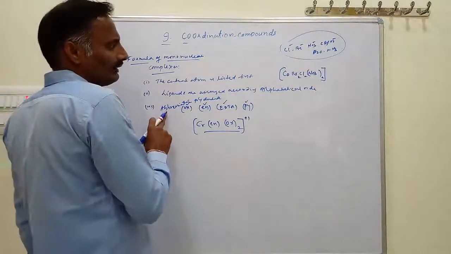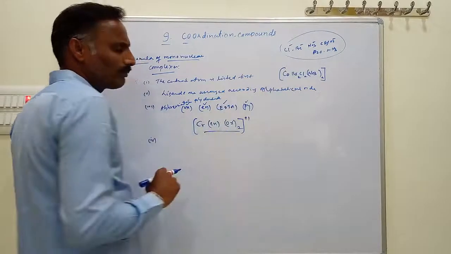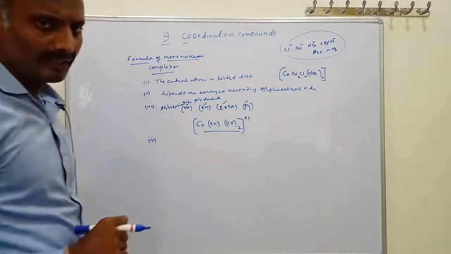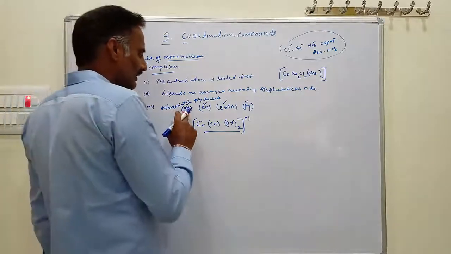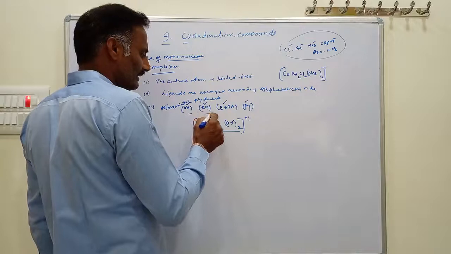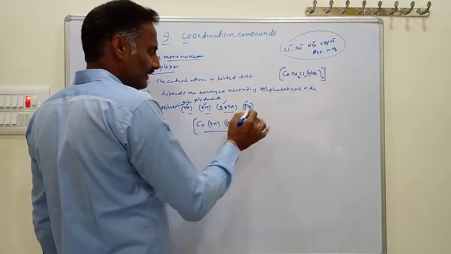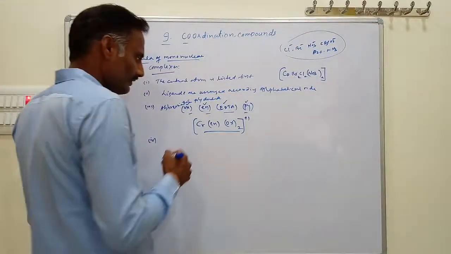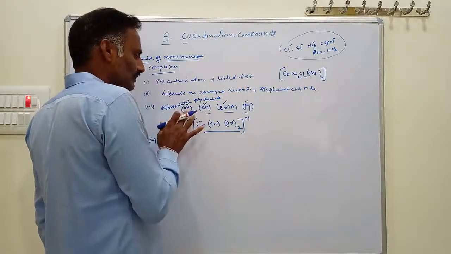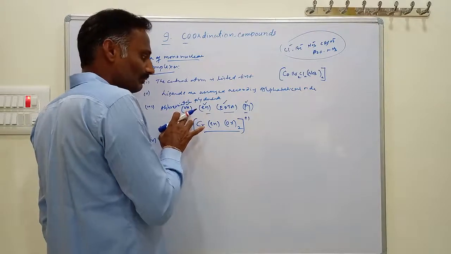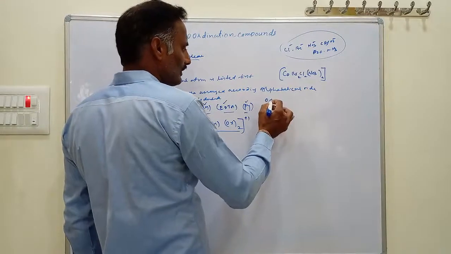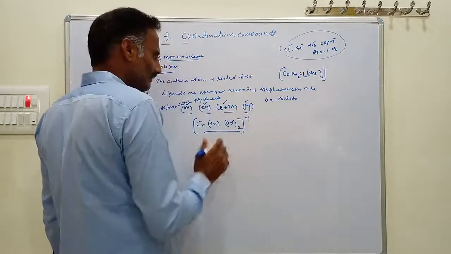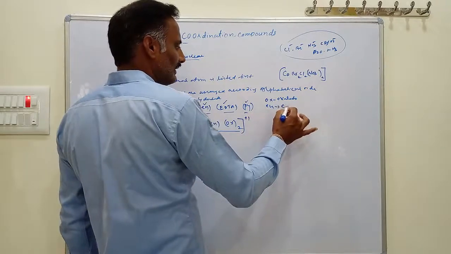If a complex contains polydentate ligands, the polydentate ligands are also arranged according to alphabetical order. Polydentate ligands include oxalato, ethylene diamine, EDTA, and pyridine. For these ligands we use abbreviations. OX indicates oxalato, which is a bidentate ligand. Another is EN, which indicates ethylene diamine.